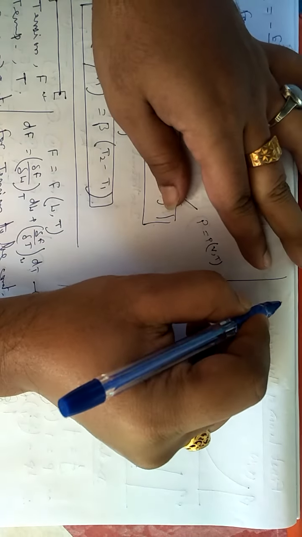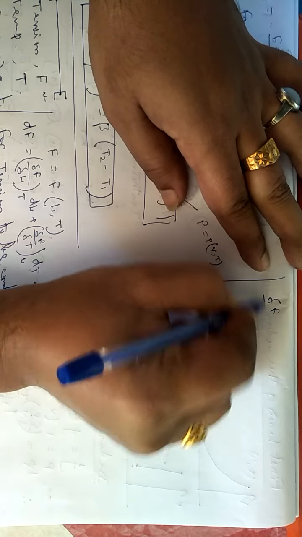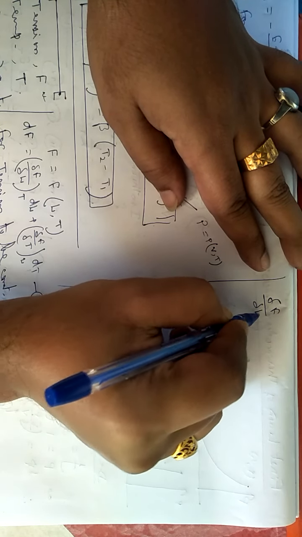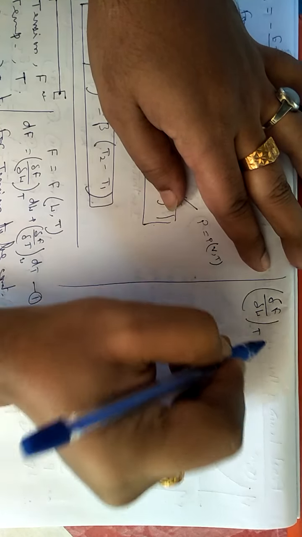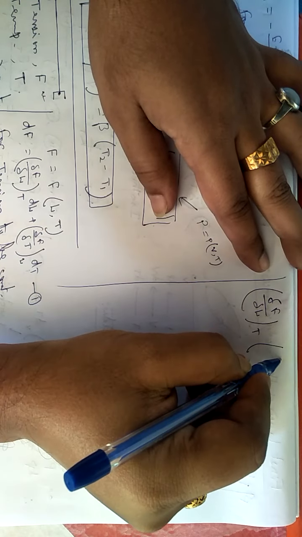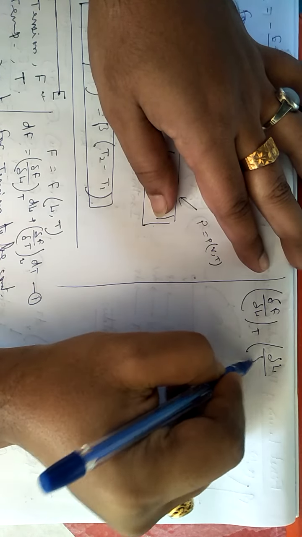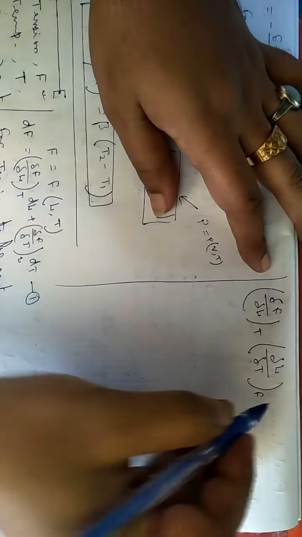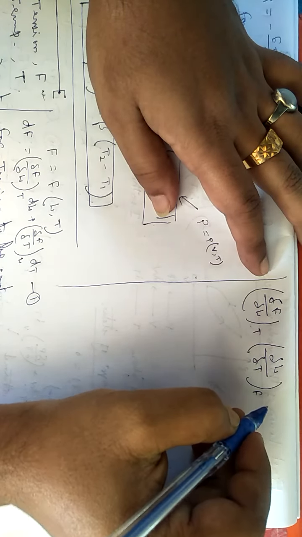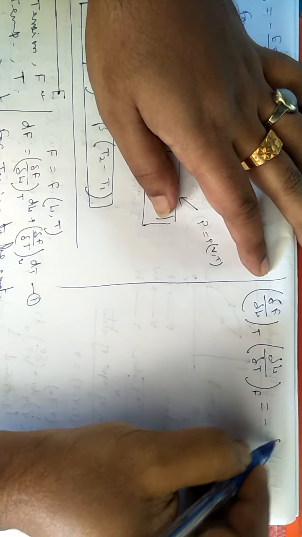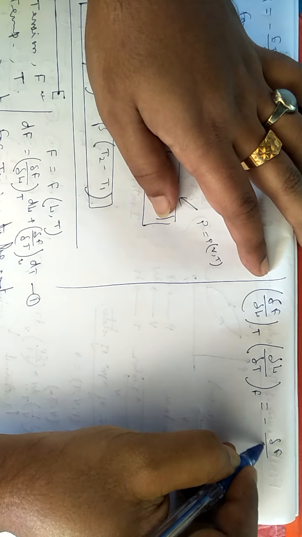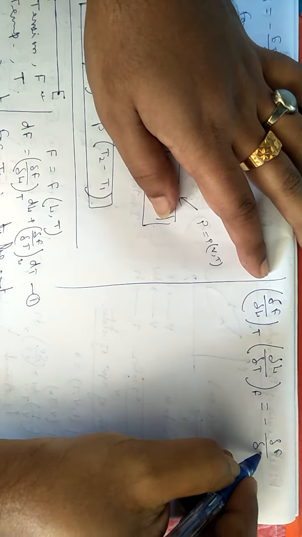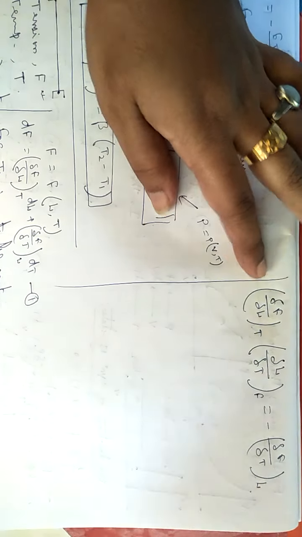From the right hand side I can write del F del L at constant T and del L del T at constant F. Constant tension I have considered already, this will be equal to minus del F del T at constant L.